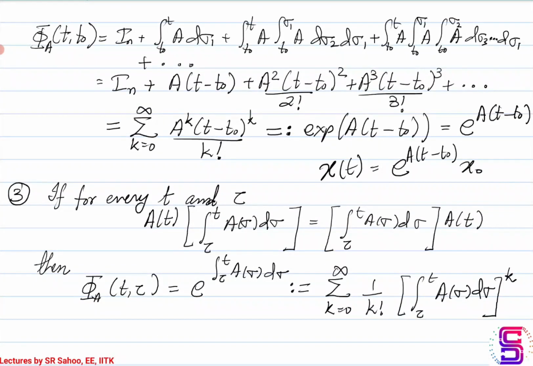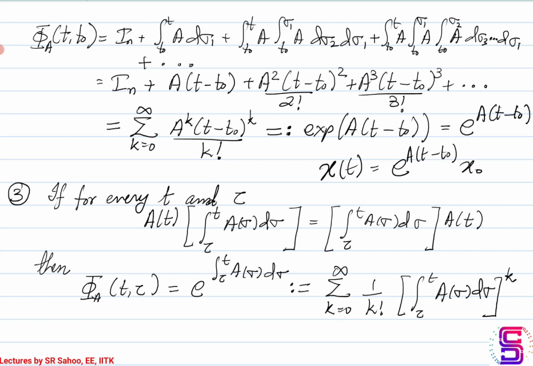Okay, so when we are considering linear time invariant systems, the state transition matrix is nothing but a matrix exponential along with the corresponding time difference that you have. Now the third property has to do with the commutative nature of the state transition matrix. If the commutative property is satisfied, then it holds. And this is true for a linear time varying system.